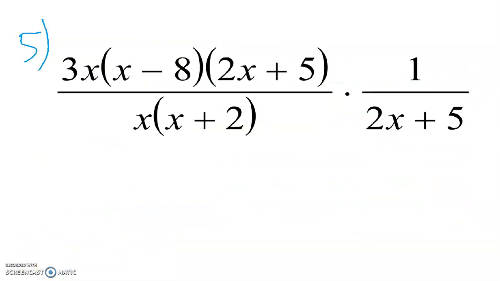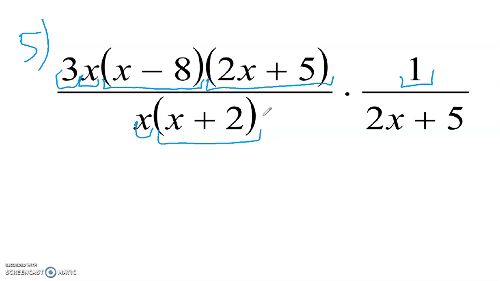For number 5, we are multiplying 2 rational expressions. So make sure you understand the only time we need the same denominator, the same bottom, is when you're adding or subtracting rational expressions. Right now we're multiplying. The denominator, it does not matter if they're the same or different. The key to this is to underline all the different factors we have. So factors are things that are just multiplied with each other. So here we have a 3 multiplied with the x, multiplied with x minus 8, multiplied with the 2x plus 5, and a 1. At the bottom we have x, multiplied with x plus 2.